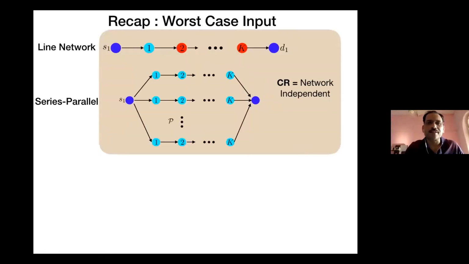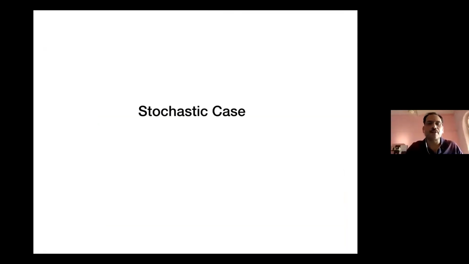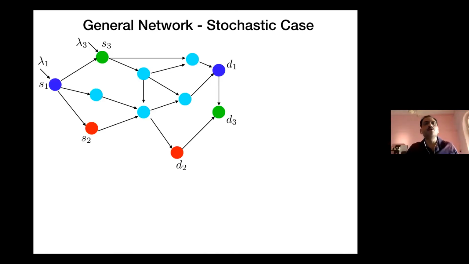All right, so let's just skip this. I said enough. So now let's look at the stochastic case here, where one could say something very instructive. To make sure that everybody is on the same page, in the stochastic setting the algorithm knows a little bit of information. What is happening is that at each node, let's say the blue node, the arrival process is now well defined. It's, let's say, a Poisson process with arrival rate lambda I.